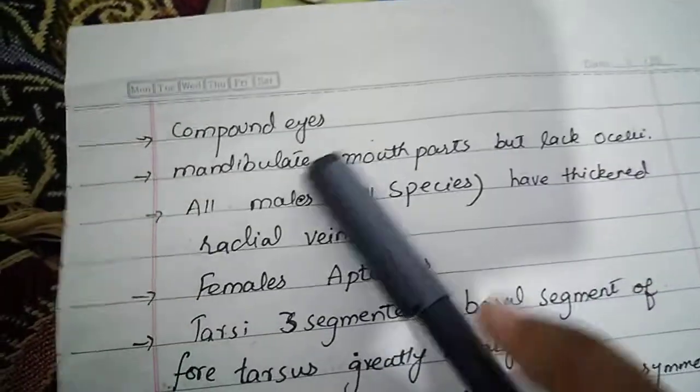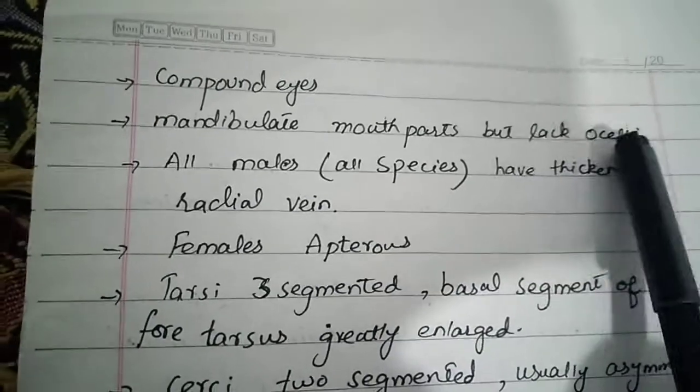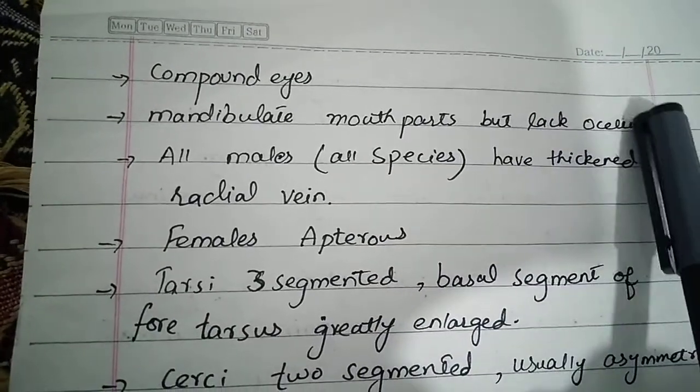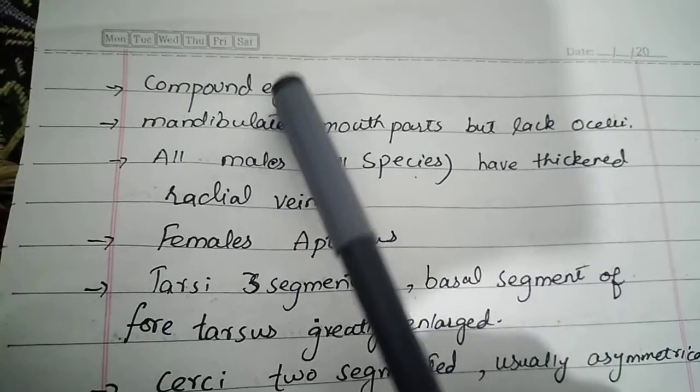Compound eyes are present in these insects. Their mouth parts are mandibulate, but they lack ocelli. It means simple eyes are absent in them. They have well-developed compound eyes.